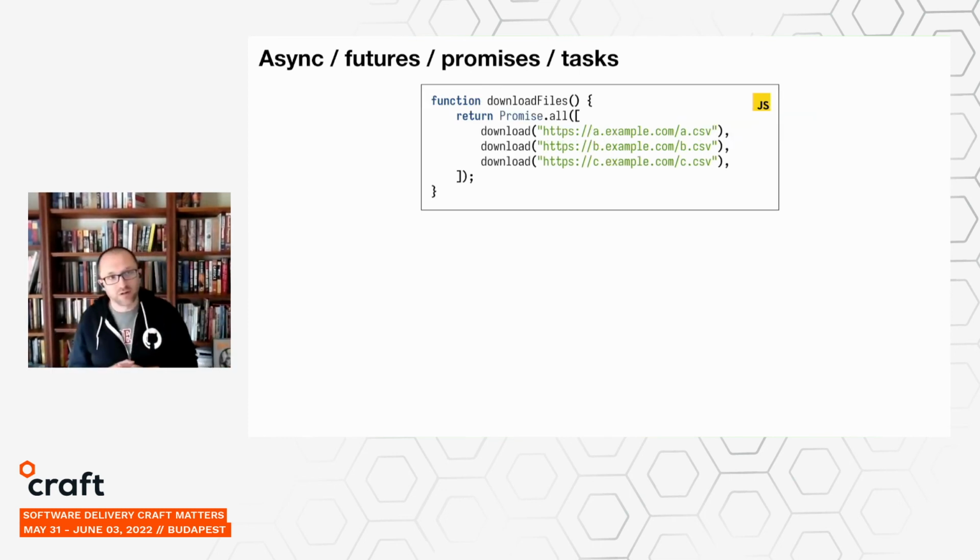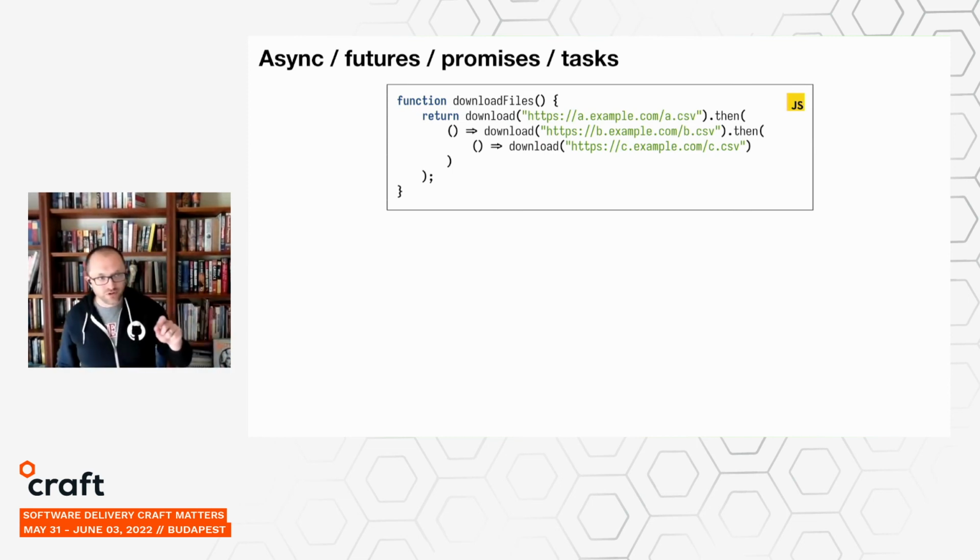If we want to make everything happen concurrently, just like we saw in Go, there are language standard library facilities that let us do that more easily. So this promise.all is just creating something that will try to run all of its inputs concurrently at the same time and not return until all of them have finished.